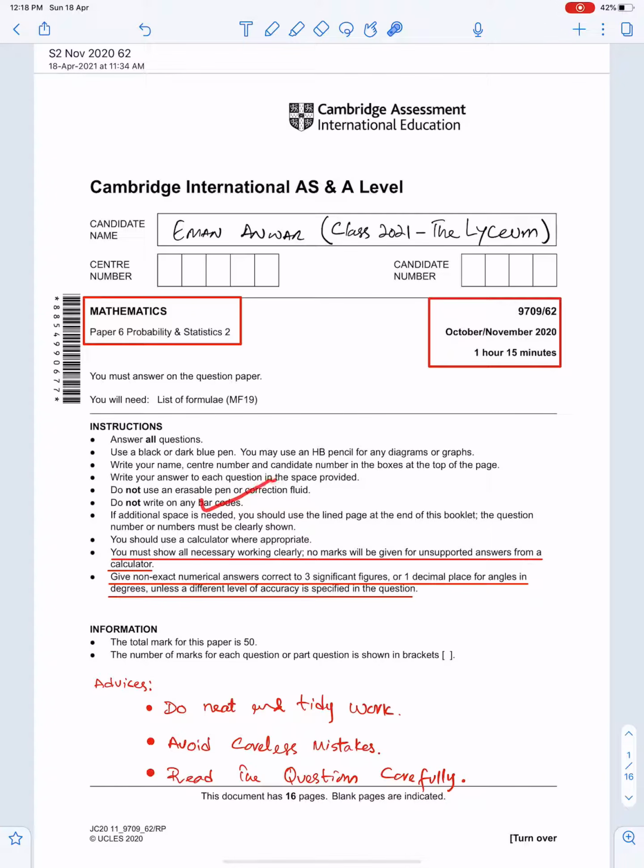Well, all instructions are very important, especially these two. You must show all necessary working clearly. No marks will be given for unsupported answers from a calculator. And this last one as well. Give non-exact numerical answers correct to 3 significant figures or 1 decimal place for angles in degrees, unless a different level of accuracy is specified in the question. Well, you must follow all these instructions and always go through the instructions before starting the paper. Advice: do neat and tidy work, avoid careless mistakes, read the questions carefully.